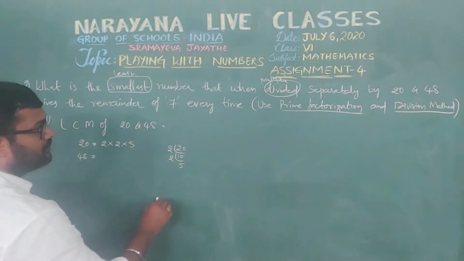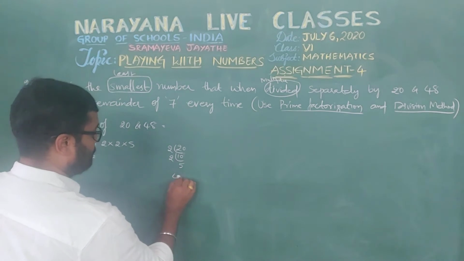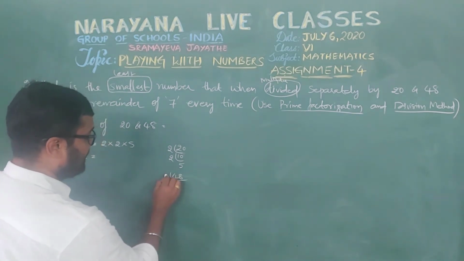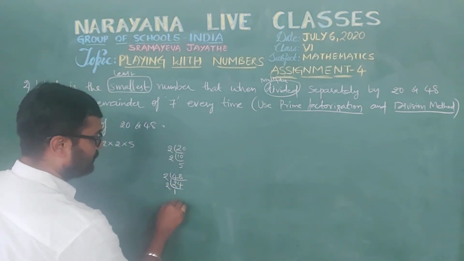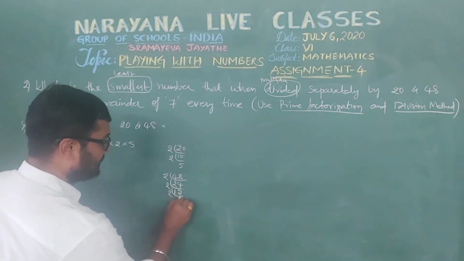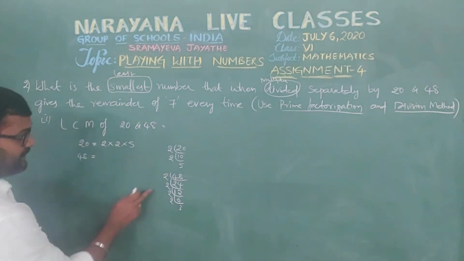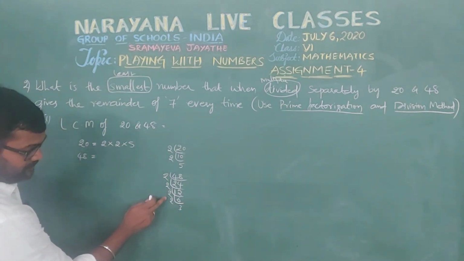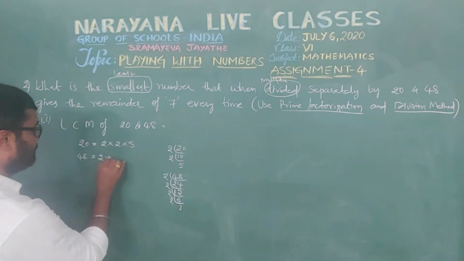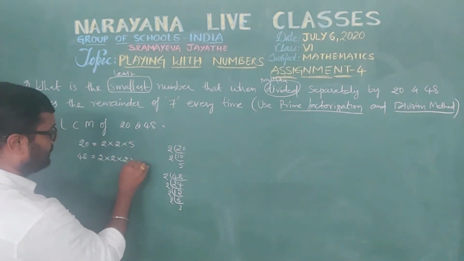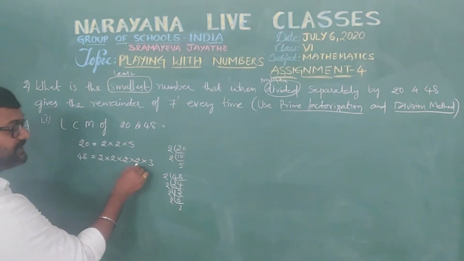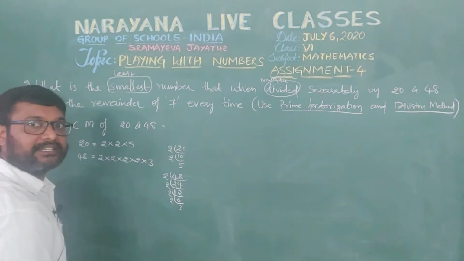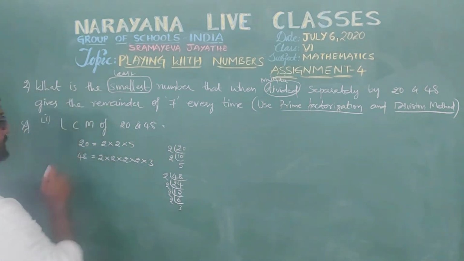48 also do like this. 48 can be written as 2 2s are 4, 2 4s are 8, 2 8s are 16, 2 16s are 32, 2 24s are 48. So 48 can be written as 2 into 2 into 2 into 2 into 3. See here, 2 2s are 4, 4 2s are 8, 8 2s are 16, 16 3s are 48. Isn't it? So like this.